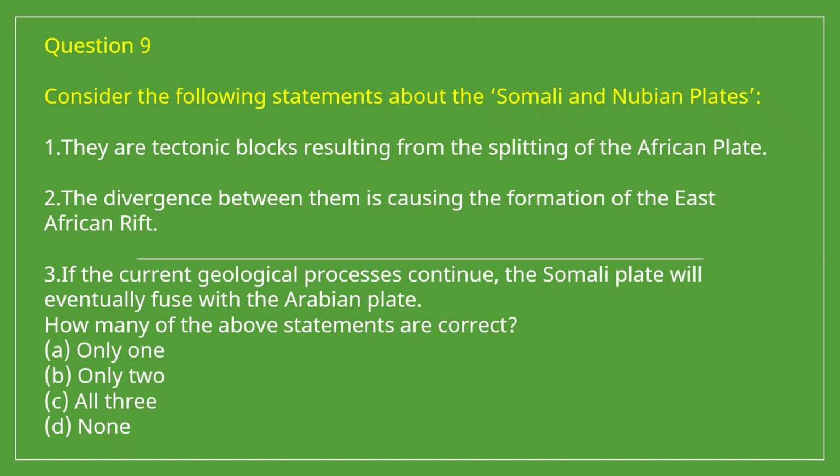Question number 9. Consider the following statements about the Somali and Nubian plates. 1. They are tectonic blocks resulting from the splitting of the African plate. 2. The divergence between them is causing the formation of the East African Rift Valley. 3. If the current geological processes continue, the Somali plate will eventually fuse with the Arabian plate. So the correct answer for this question is B. That is, only statement 3 is incorrect, and statements 1 and 2 are correct.